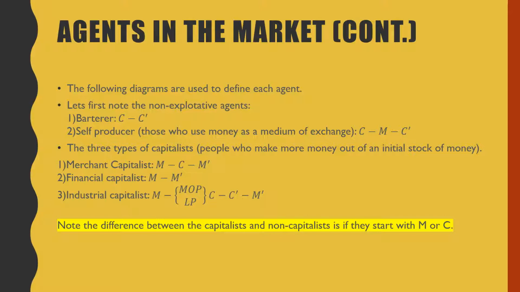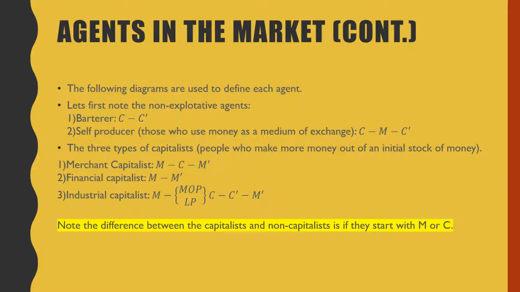The industrial capitalist is a little complicated, but it's pretty interesting. He first comes in with money and he acquires two things: means of production and labor power. That, in conjunction with C, which is the materials or the other goods, he produces an interesting good known as C prime. From C prime, he can now go and sell that and get M prime, which is more money.